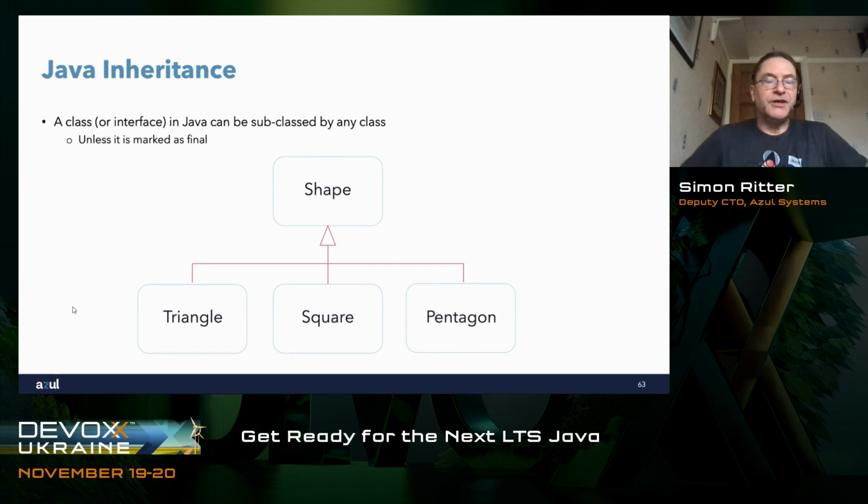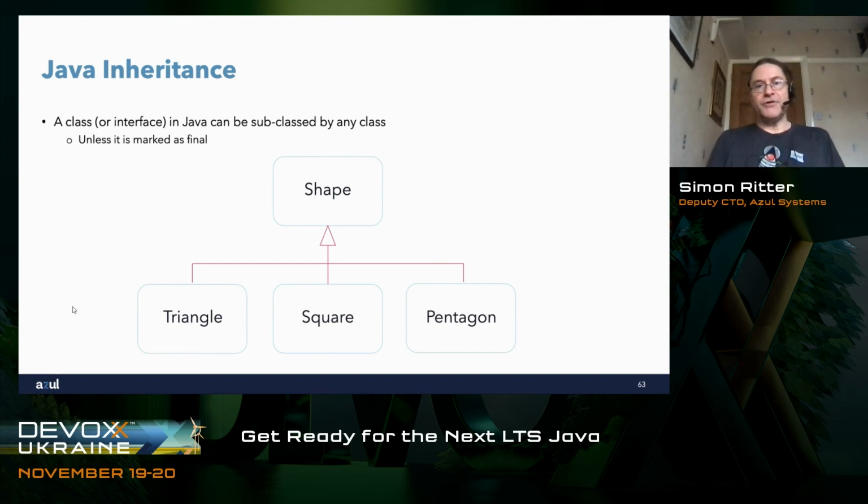Now, JDK 15. Java as a language has inheritance. We've already covered this in some other things. We can have a class hierarchy like this, where we've got a simple shape as a superclass, and then three subclasses: triangle, square, and pentagon.